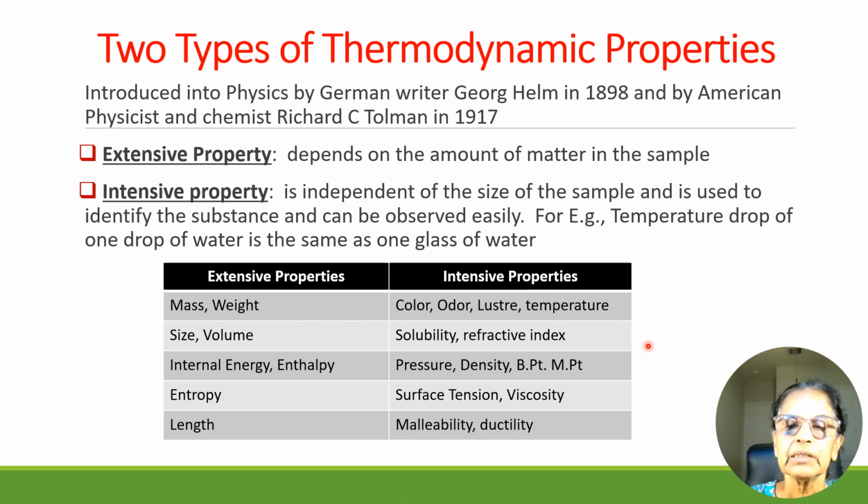Let us see in this table various extensive and intensive properties. Extensive properties: mass, weight, size, volume, internal energy, enthalpy, entropy, length, all these depend on the size of the system, hence they are extensive. Intensive properties: color, odor, luster, temperature, solubility, refractive index, pressure, density, boiling point, melting point, surface tension, viscosity, malleability, ductility. These are all intensive properties. They are independent of the matter in the system. These are called intensive properties.